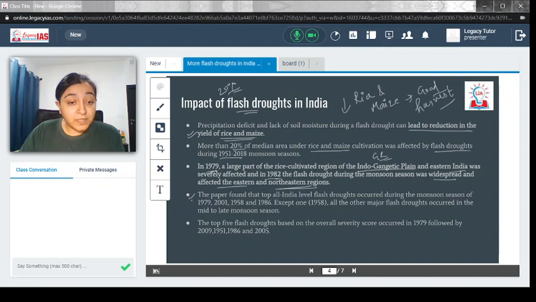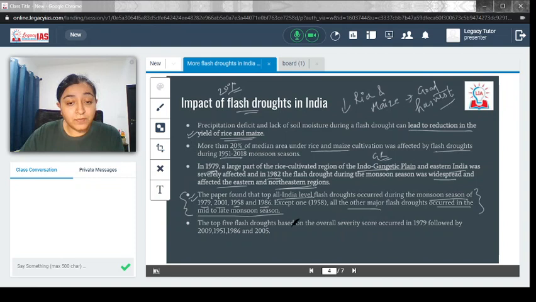The paper we were discussing right now, the one which predicts that going forward, by the end of the century, the flash drought impact or frequency will be more, found that all-India level flash droughts occurred during the monsoon seasons of 1979, 2001, 1978, 1986. Except one, all the other major flash droughts occurred in the mid to late monsoon season. So this is one inference they have drawn: flash droughts coincide with the late monsoon season, which is also when the monsoon break is happening.